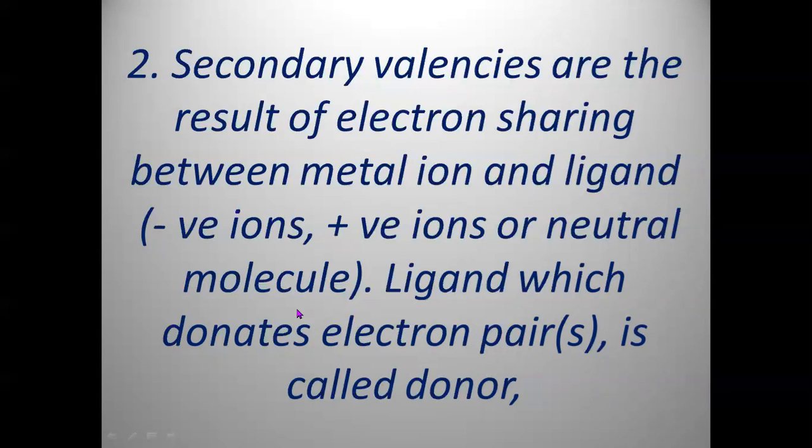And these electrons will be donated in pairs, or 2 electrons, or 4 electrons, or 6 electrons, like that.